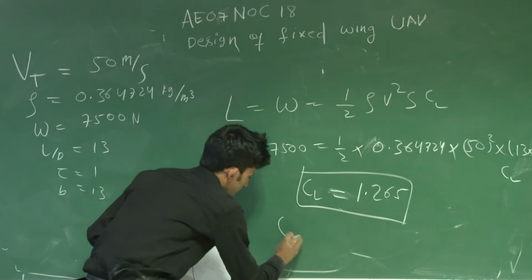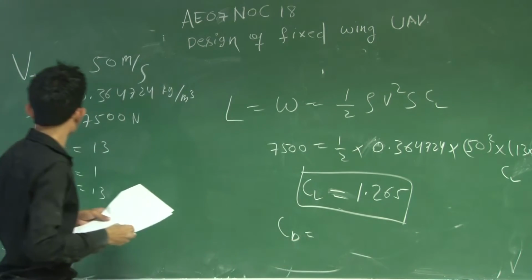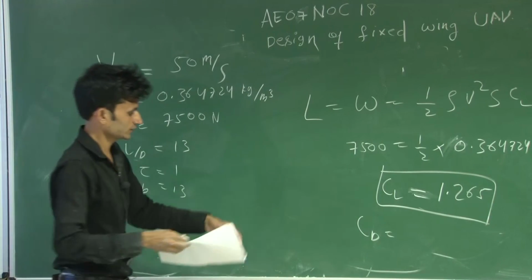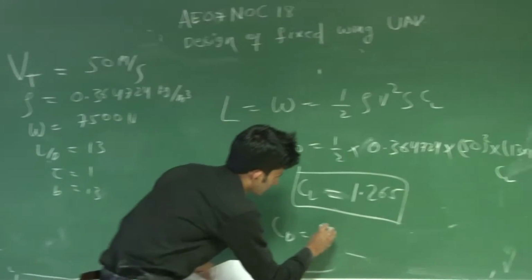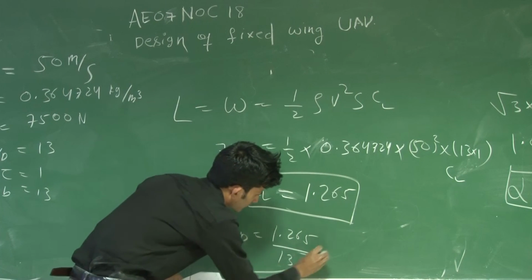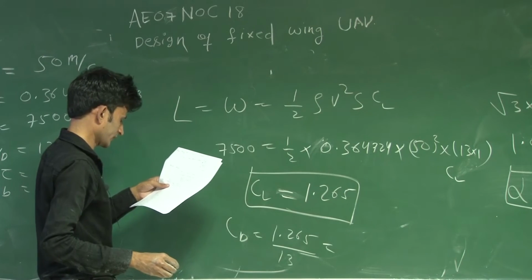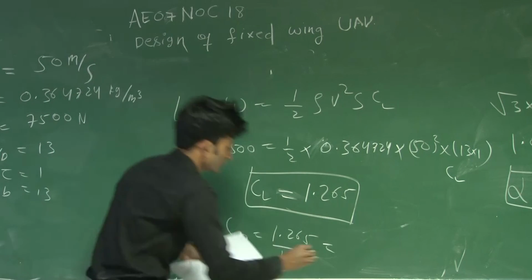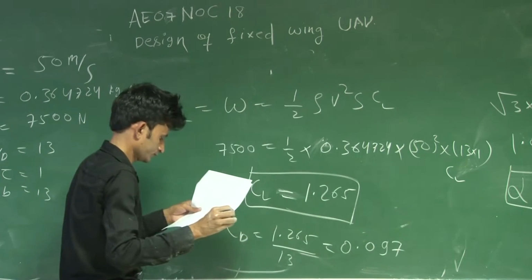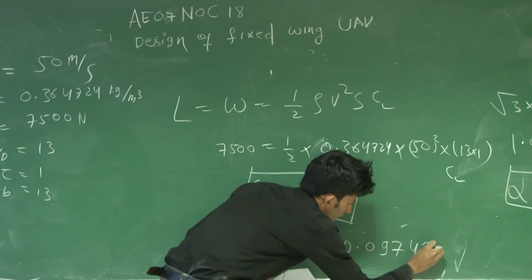What will be the CD? CD will be CL by 13. You got CL, so 1.265 divided by 13. So you will get 0.097431.